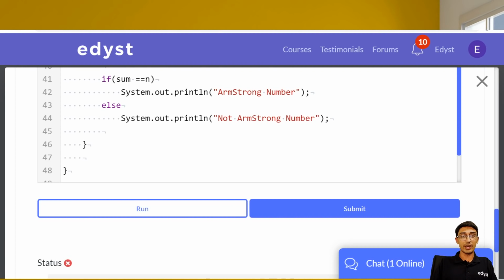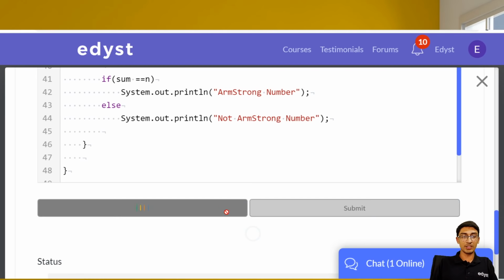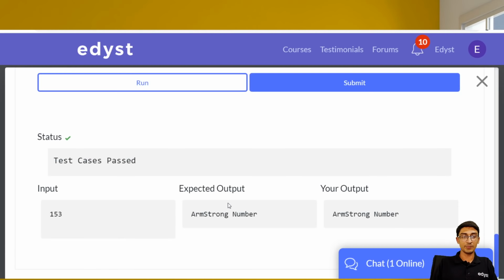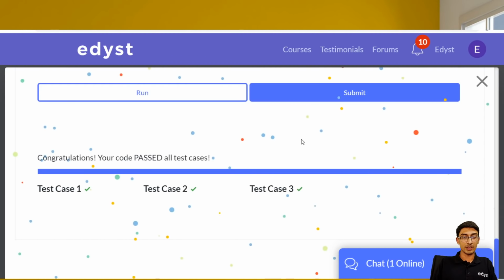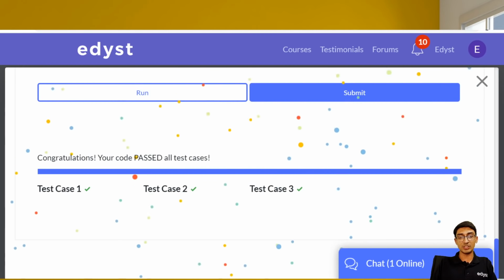So you see, all of our logic is correct, everything. If this was your exam in, let's say, university, you would get step marks at least for this. But over here, we don't even get that much, because either your question has to be completely correct with the output, or you will not get the answer. So let me run this right now and see. Now it passes all the test cases. Let us submit and check whether it passes all the test cases or not. And yes, it does. It passed all of the test cases.